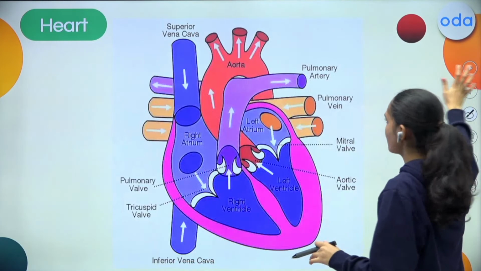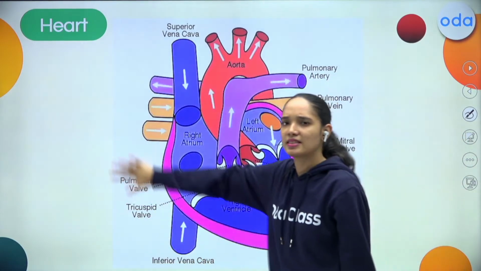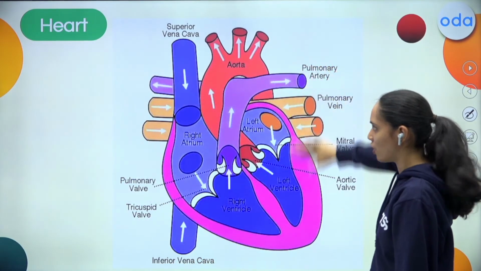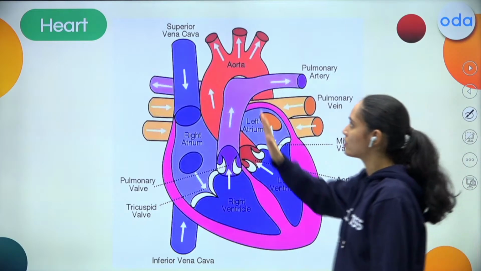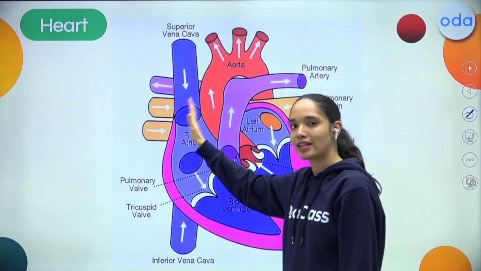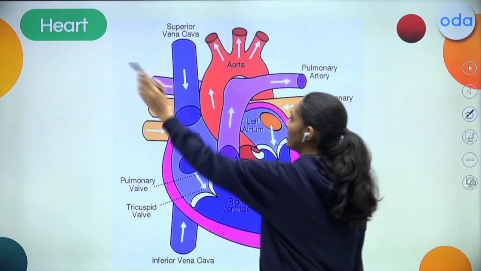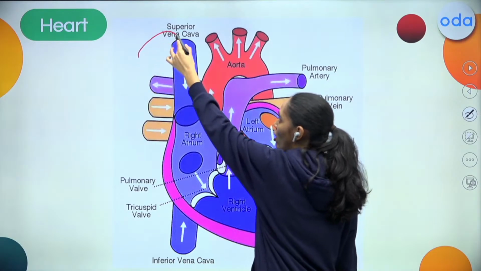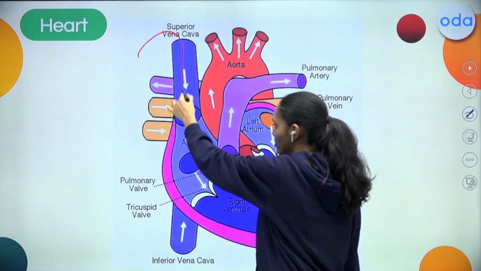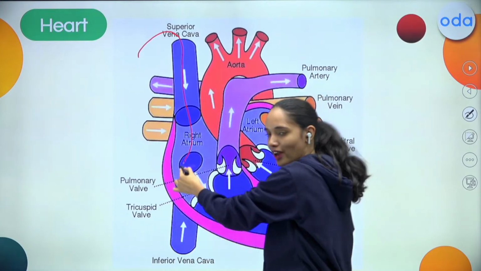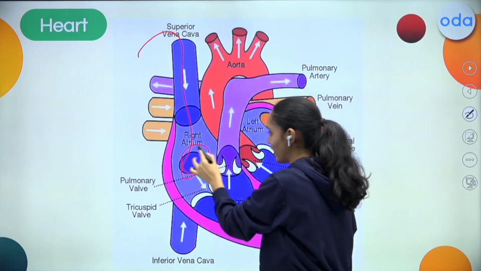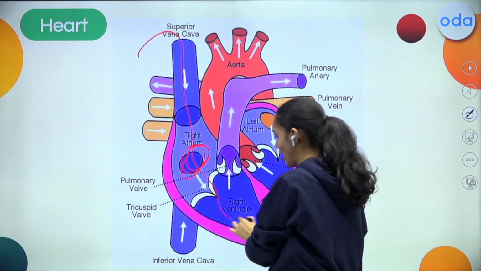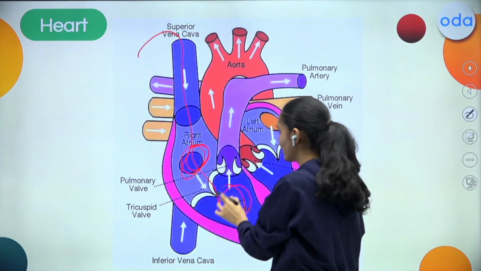So speaking specifically, my dear students, this is a detailed structure of a heart. This is a blood vessel, that is the superior vena cava. It is bringing the deoxygenated blood to this, and it is pumping to the right atrium. Now the right atrium pumps this blood to the very next chamber, that is the right ventricle.